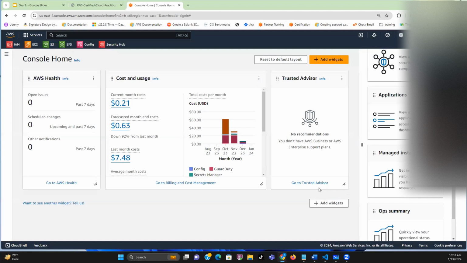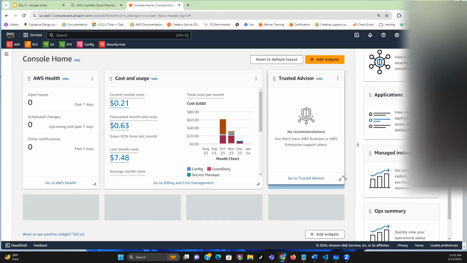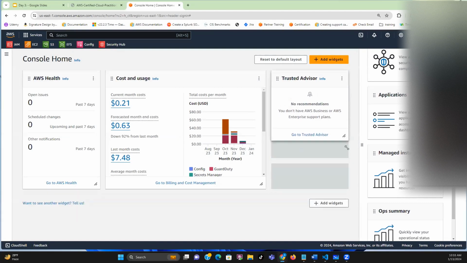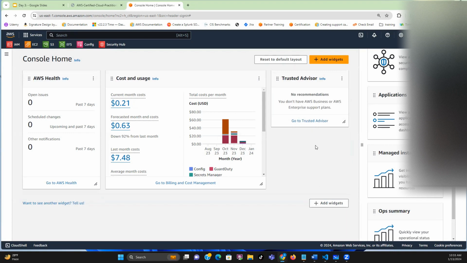And if you don't want them like this, you can actually click here and drag them so that they look very small instead of taking the whole space. So here is a way of arranging your dashboard so that it makes your job easier for you and makes your dashboard look neat.